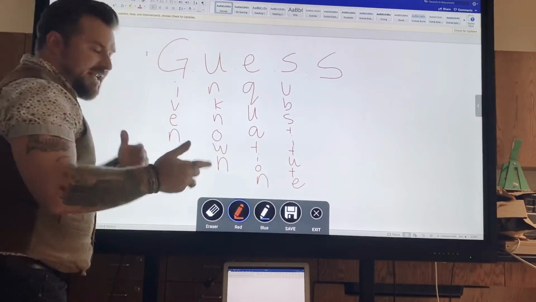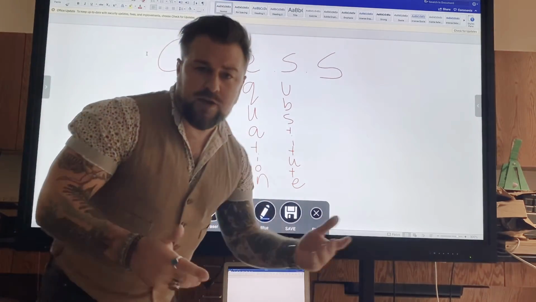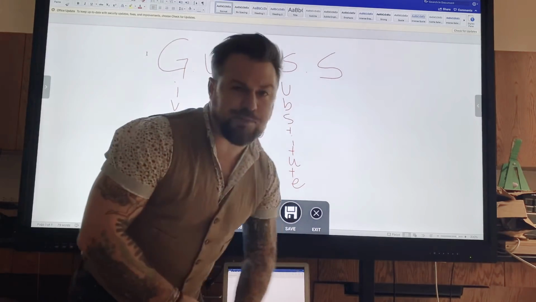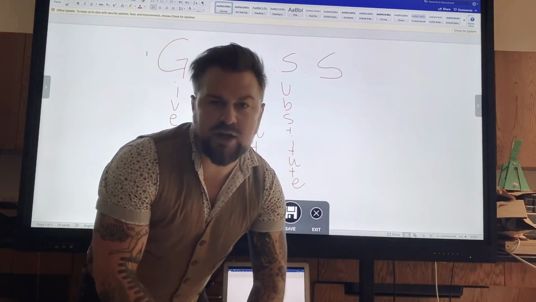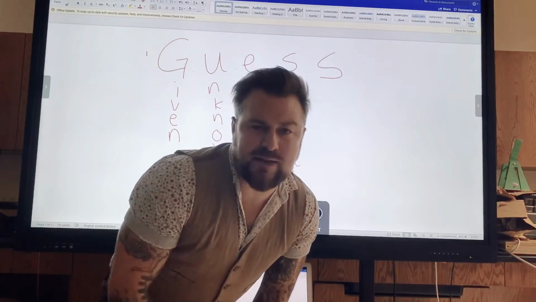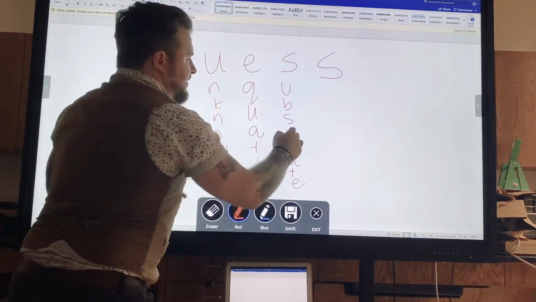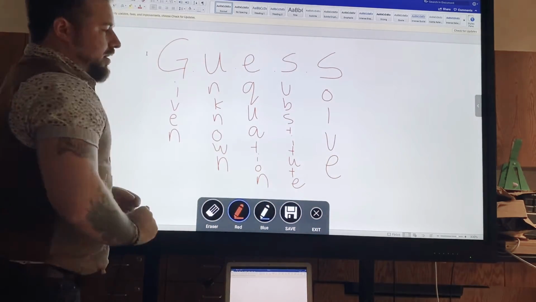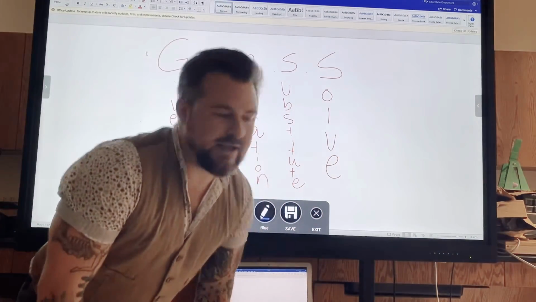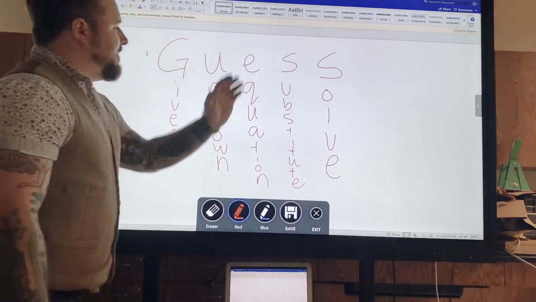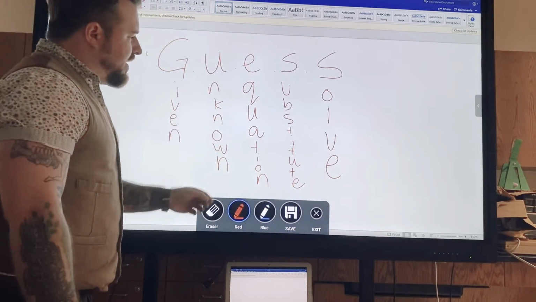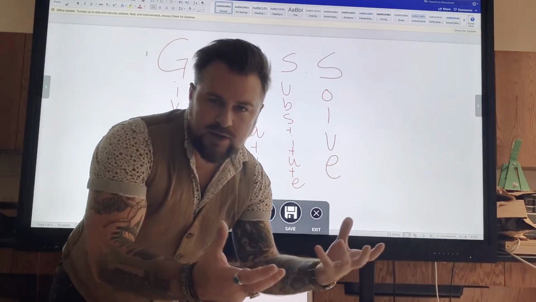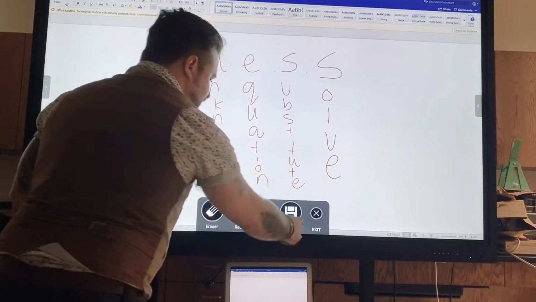And the last part, the easiest part, the thing that you guys want to skip to at the very end before you actually do the work, is just solving it. It's just plugging and playing. It's just arithmetic at that point. So S is solve. That's the last step. That's the victory lap. If you can get there, the work is done. This is the work. GUESS method: given, unknown, equation, substitute, and solve. How does it work? I'm going to show you.